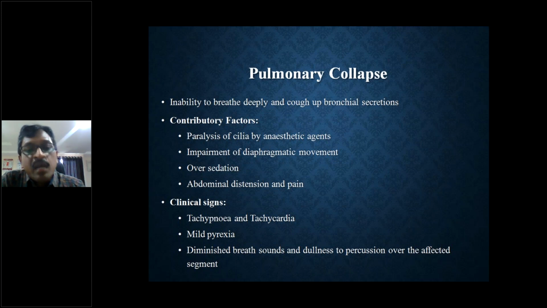Clinical signs like tachypnea or tachycardia may be present, mild pyrexia or raised temperature may be present, diminished breath sounds and dullness to percussion over the affected segment. Because the affected segment is not opening, we can feel a dull type of percussion sound when we percuss the chest at that particular segment.